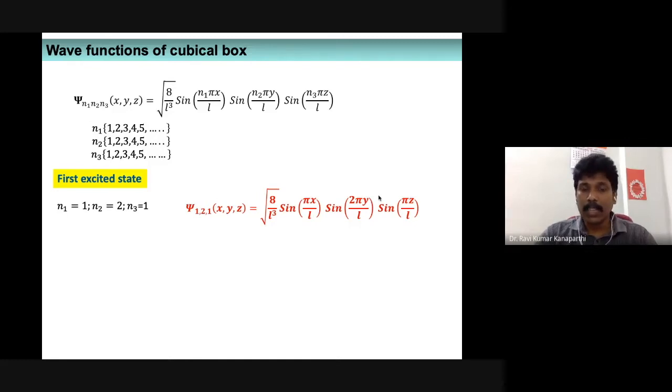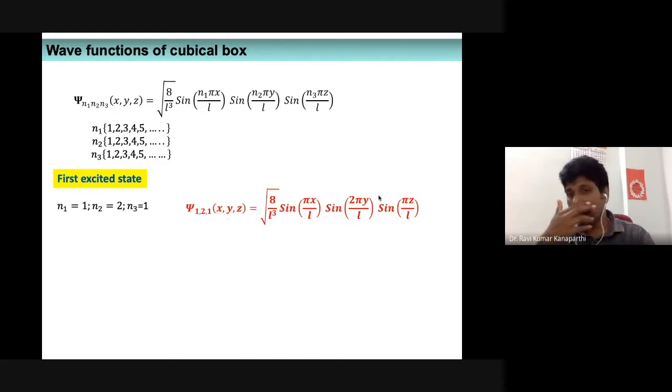You can see that sine pi x is one wave function. How does it behave? At the center of the box, it will have a maximum value, and it is pointed along the x direction. Then what about sine pi z? Sine pi z is again the ground state wave function of a particle confined to a 1D box, but along the z direction. The box is pointing along the z direction.